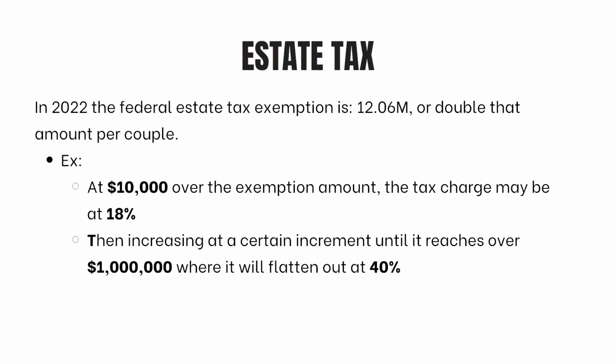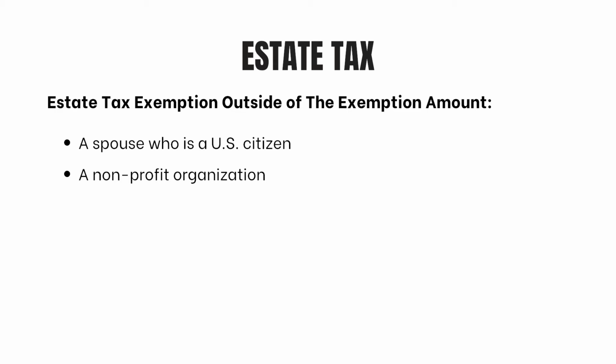If the asset of the deceased is over this threshold, the tax is calculated based on an increasing scale. For example, at $10,000 over the exemption amount, the tax charge may be at 18%, then increasing at a certain increment until it reaches over $1 million, where it will flatten out at 40%. Outside of the exemption amount, estate tax is also exempted for certain individuals or entities, such as a spouse who is a U.S. citizen or a nonprofit organization.